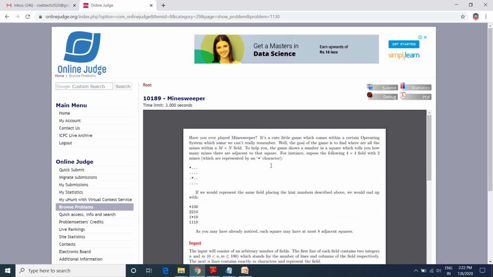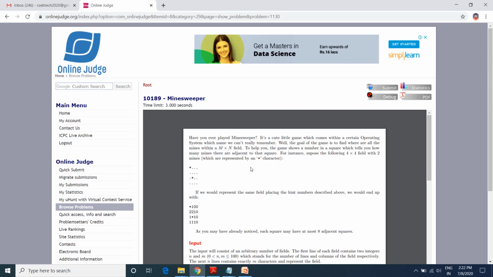If you want to save or download this PDF, you can just click on the PDF button at the right hand side of this screen. It will download for you, and you can read the problem.